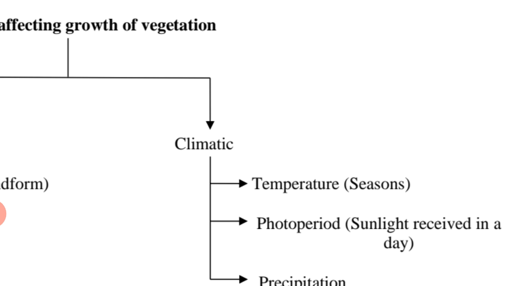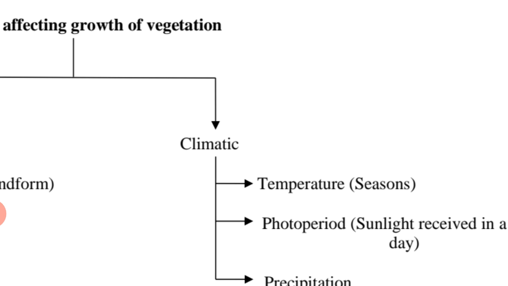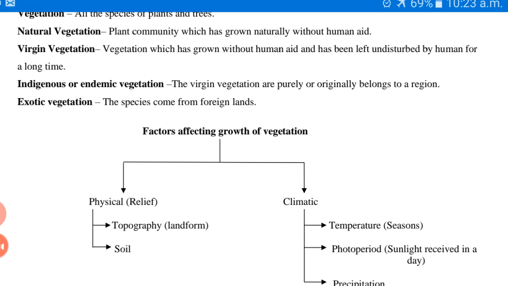So the western part of the Western Ghats receives orographic rainfall throughout the year, and besides that, whenever we have monsoon rainfall, this area receives heavy rainfall, and that's why the western slopes of the Western Ghats have dense vegetation cover, while the eastern slopes of the Western Ghats have comparatively sparse vegetation cover. So these are the factors which are affecting the vegetation cover a lot.